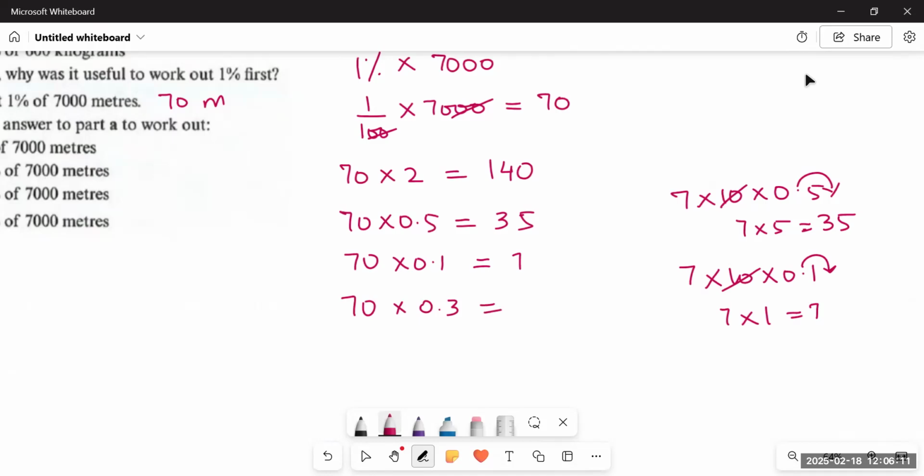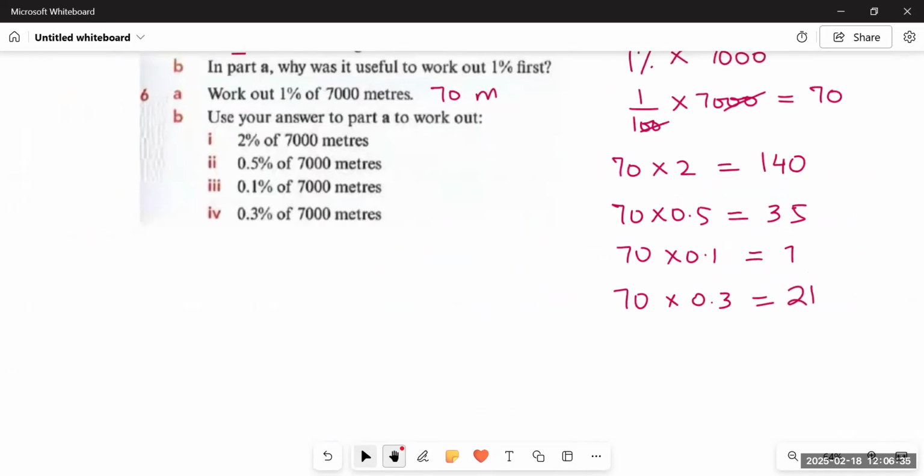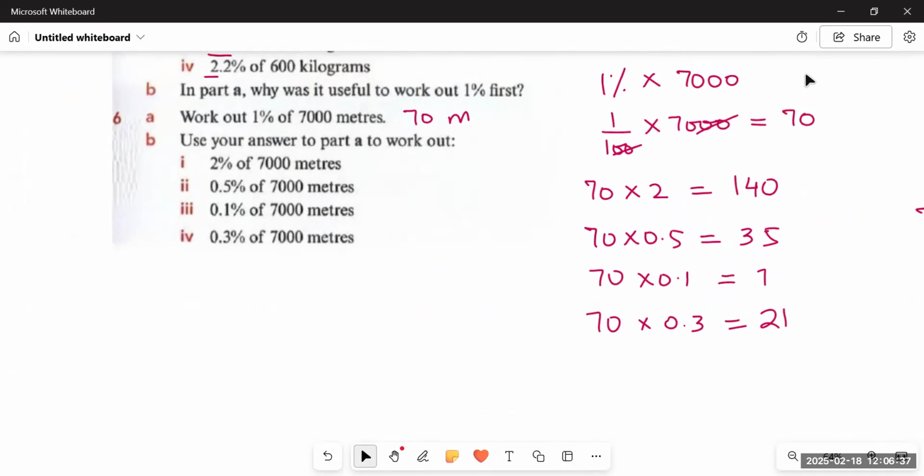Similarly, 70 multiplied by 0.3 is equal to 7 multiplied by 3, which is 21. You see how easy the calculations have become after deducing that we can multiply any number having zeros with a decimal number very easily by giving those zeros to the decimal places and multiplying the remaining whole numbers. So we have completed question number 6 of exercise 10.2.